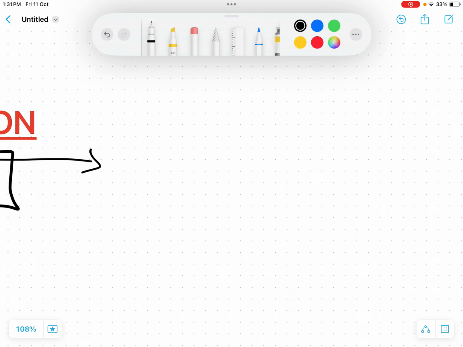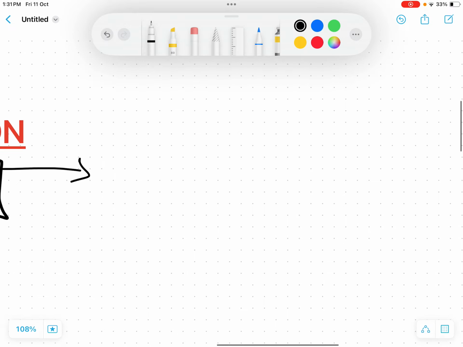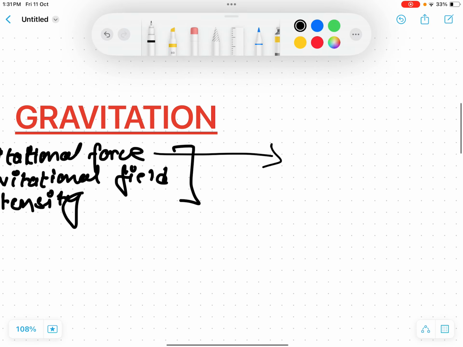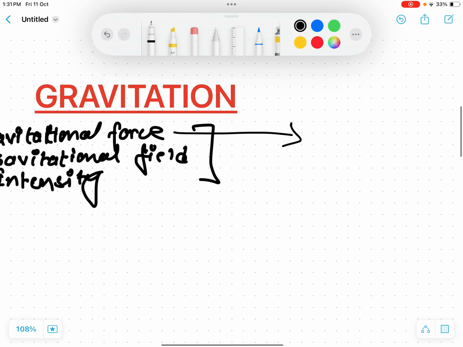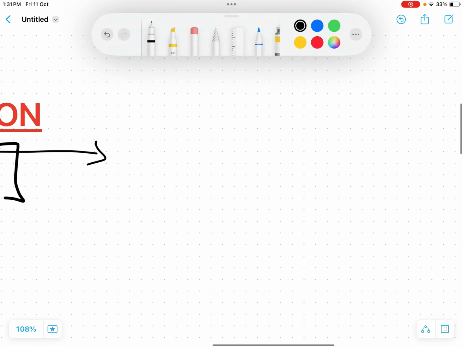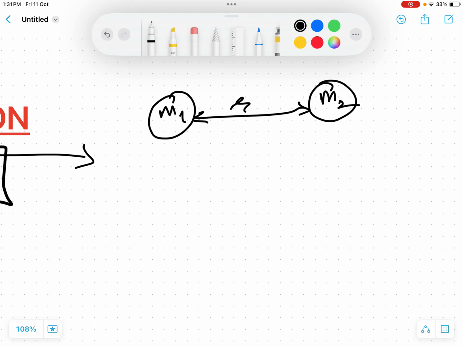From then onwards, a lot has been discovered and published in papers, and now there's also the concept of gravitational waves, which are ripples in space. Science is progressing, and we have come far. So now let's talk about the very basic concept of gravitational force. What does gravitation say? If there are two planets having masses m1 and m2, separated by a distance r,